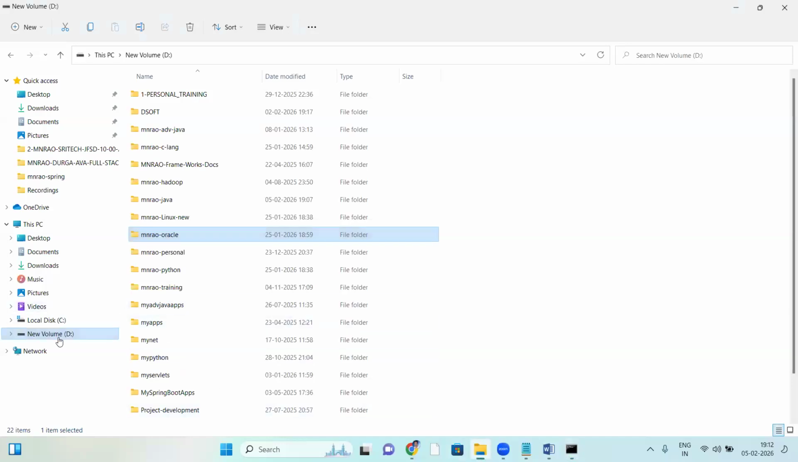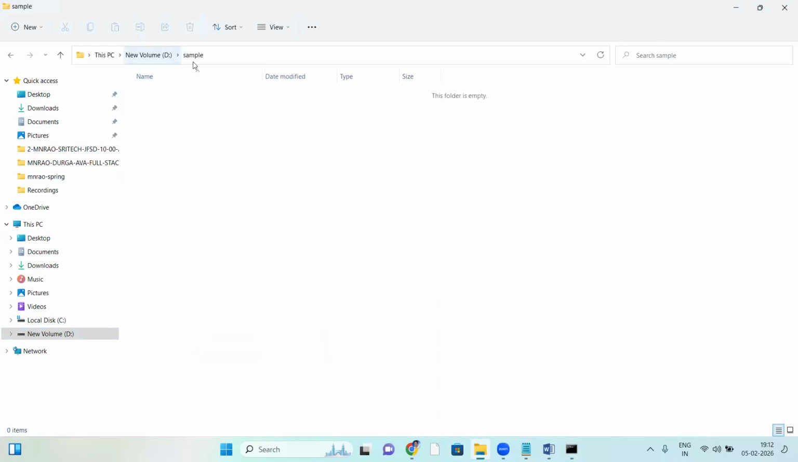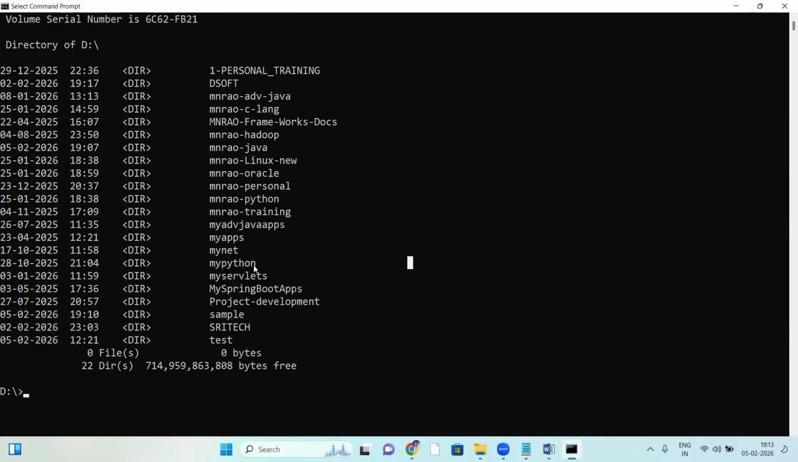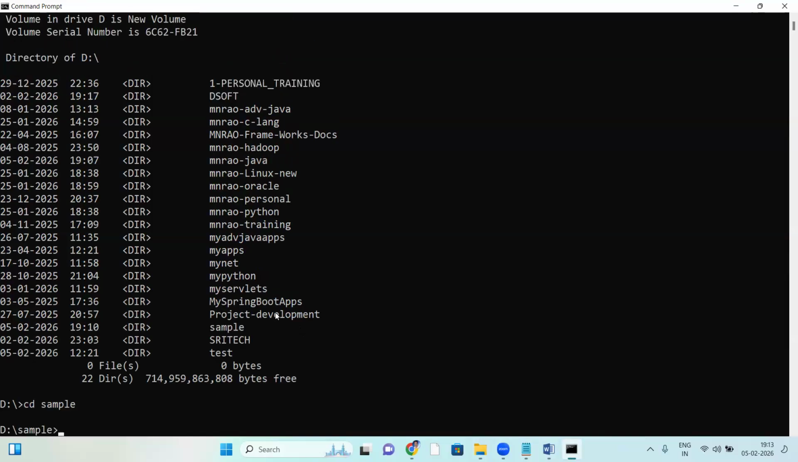Now from the D drive, we should go to the sample folder. DIR sample shows the sample directory. CD means change directory. CD sample, and the directory is changed.